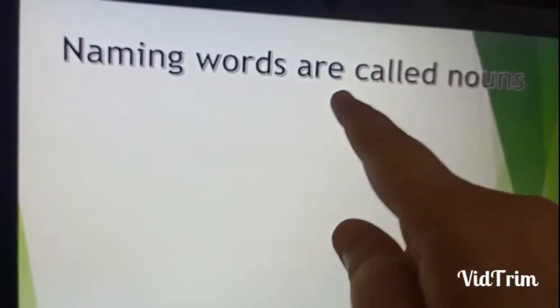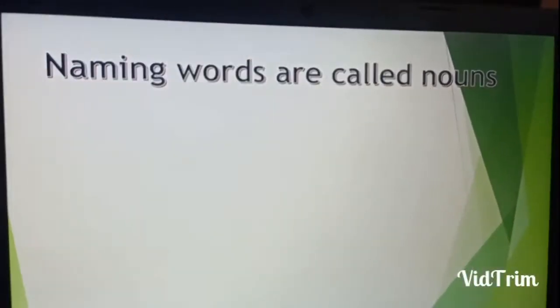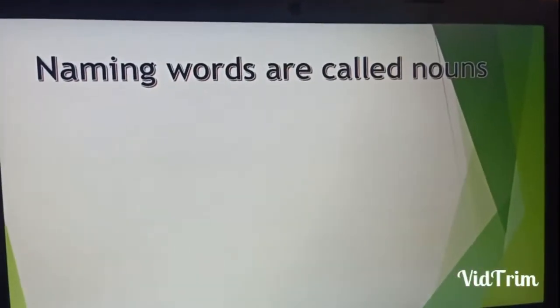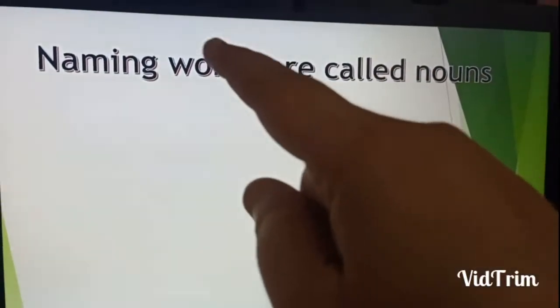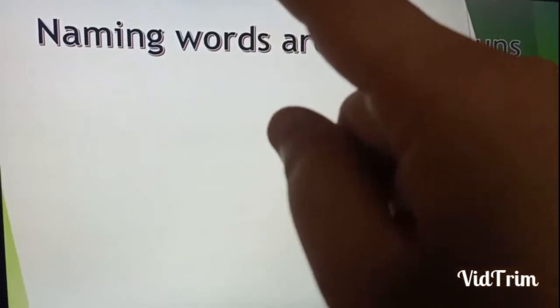Naming words are called nouns. The names that are given to every particular thing that you see. The naming words. The words used to name anything.